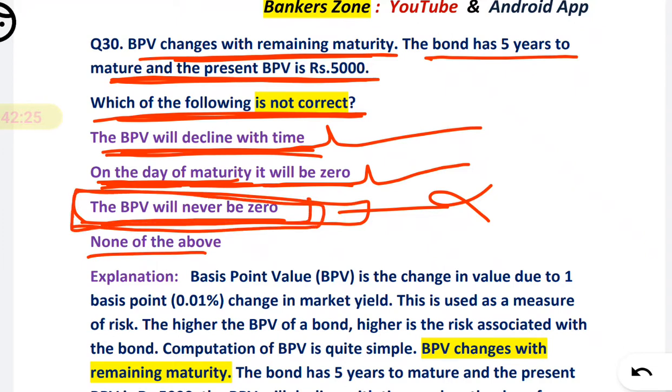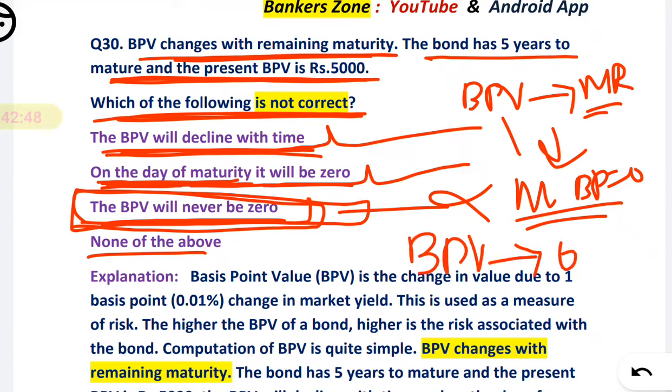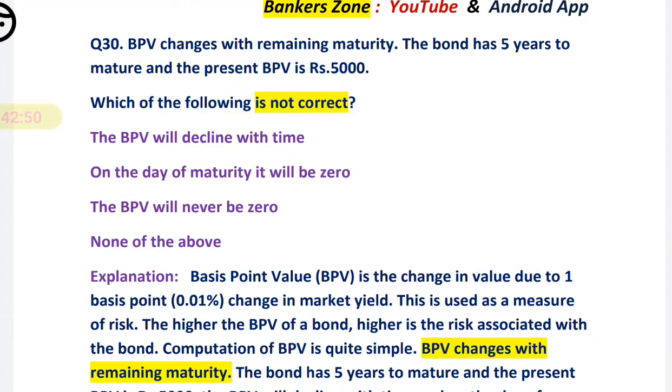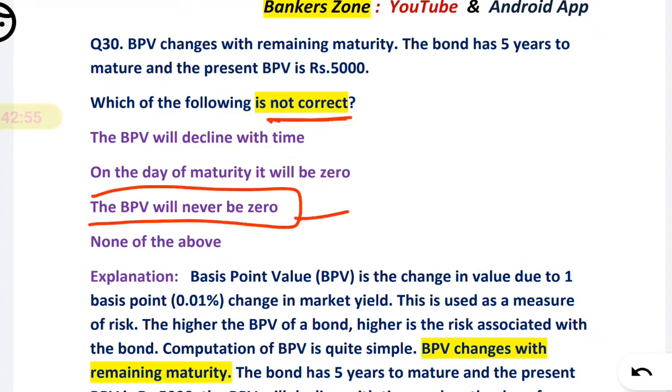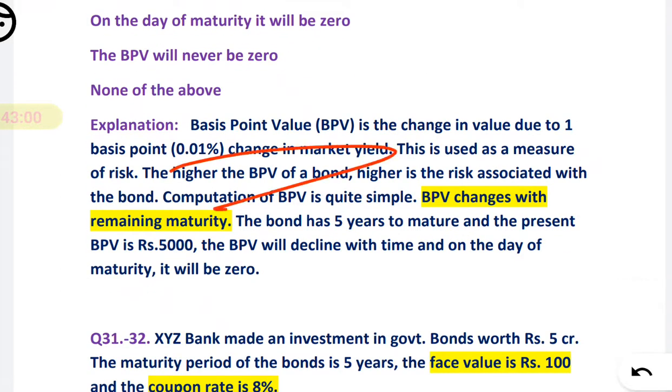See, your BPV changes with the remaining maturity, and if the BPV is decreasing, there will be a time, for example at maturity, that BPV will be 0. So just remember, BPV can be 0 at maturity. So what you have to mark is the incorrect statement: BPV will never be 0. Here an explanation is also given, you can read it if you want.